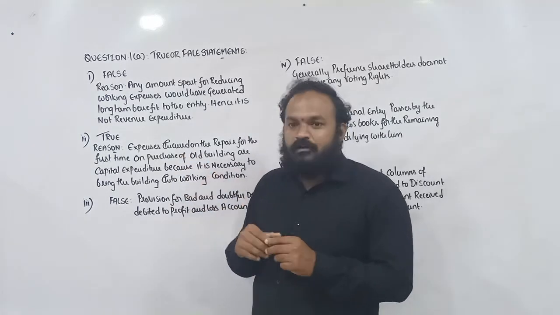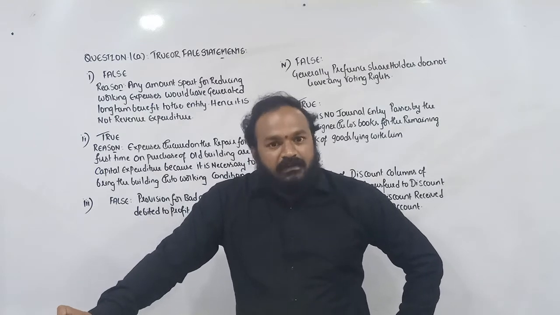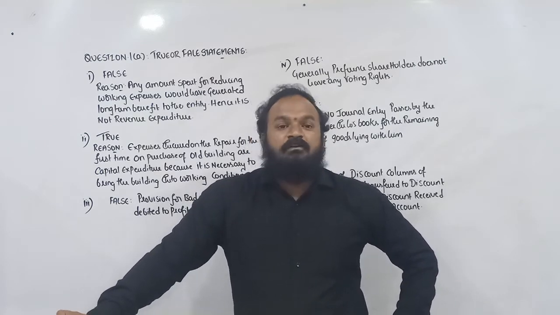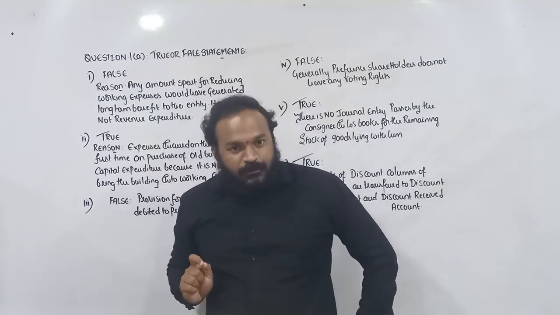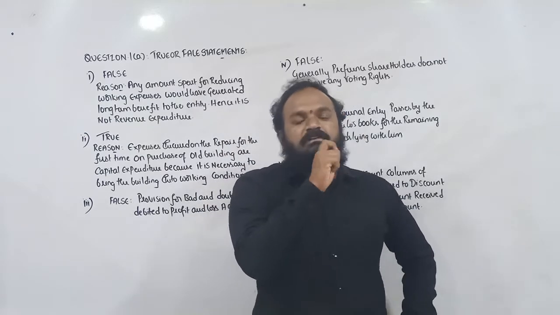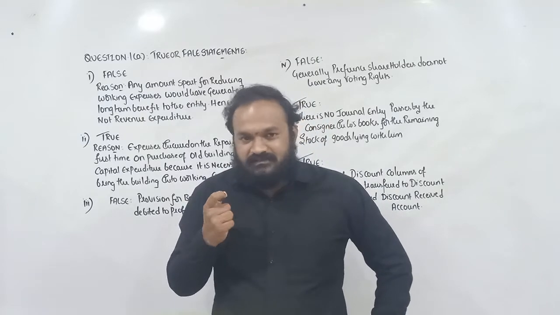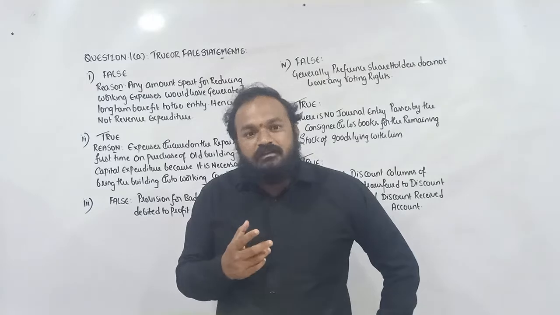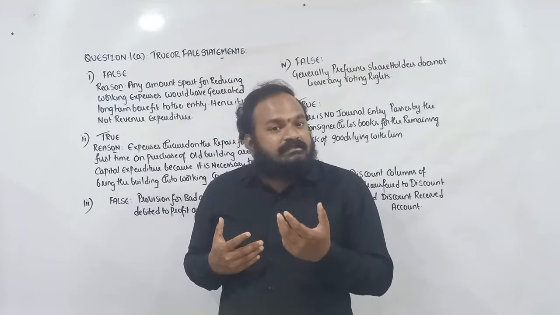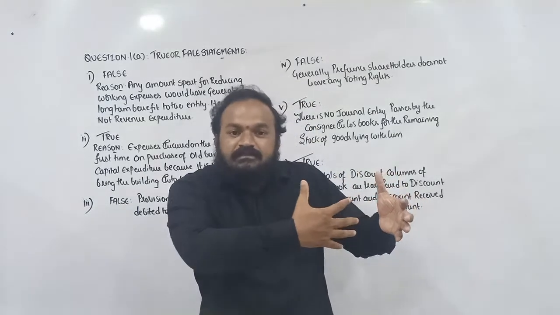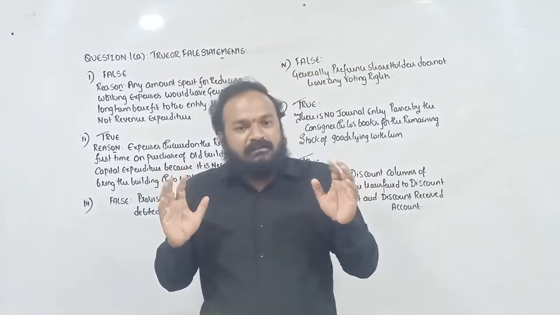Next, second true or false question. Expenses incurred on the repairs for the first time on purchase of an old building are capital expenditure. The given statement is absolutely true, boys and girls. If we purchase any second hand asset, whether it is a building or machinery or furniture or some other tangible asset, the expenses which are incurred to bring that asset into working condition are all capital expenditure.